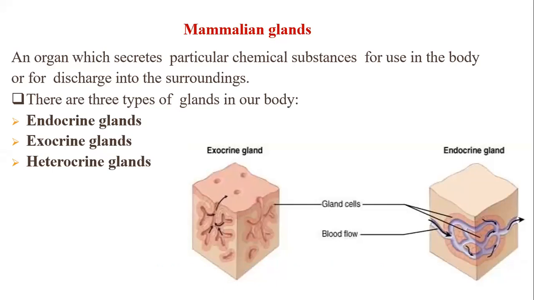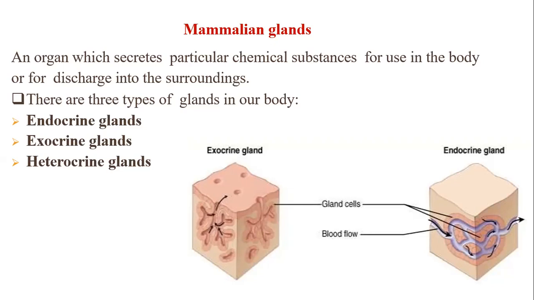In general, we are also mammals. So firstly, we must understand what are glands. The glands are the organs which secrete a particular chemical substance which is for use of the body or for discharge into the surrounding. Any organ which secretes a chemical substance for the functions and various activities of the body, or for discharge to outside, is called a gland.